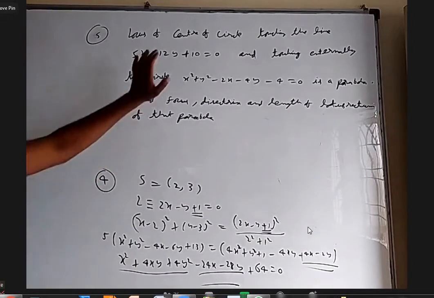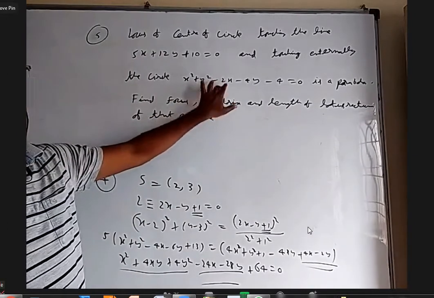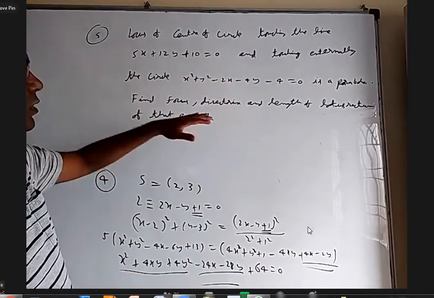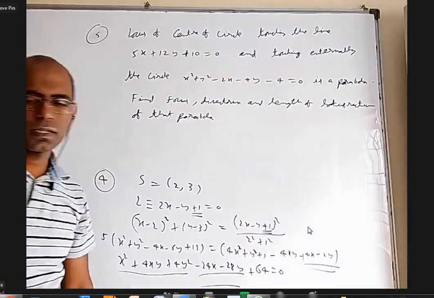Okay, there is a circle touching this line and touching this circle externally. The locus of the center of that is a parabola. What is the focus, the directrix of it, and the length of latus rectum of the parabola?